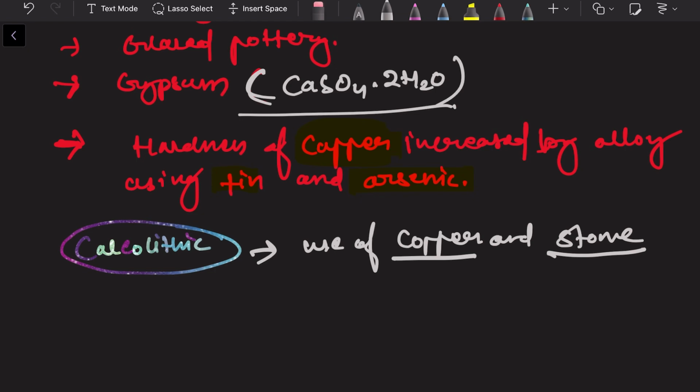This shows that the archaeological evidence. This archaeological evidence shows the extraction of copper.